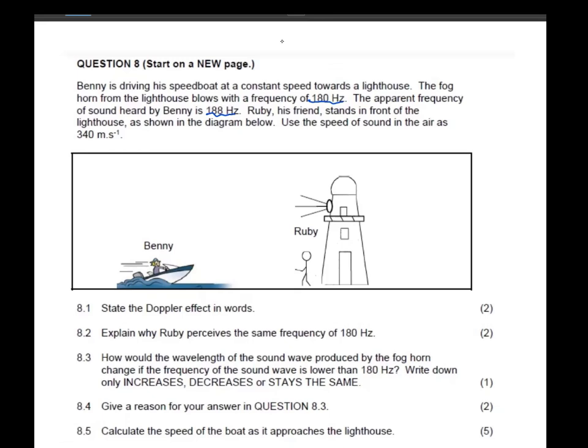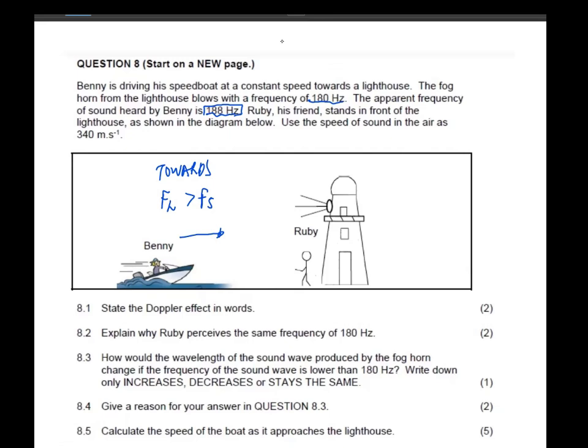Okay, so now let's assess the situation for Benny. We understand why Benny now is recording a higher frequency. Note that Benny here is moving towards the lighthouse. And whenever we see moving towards, we know that the frequency of the listener will be greater than the frequency of the source, right? Okay, so 8.1 says, state the Doppler effect in words.